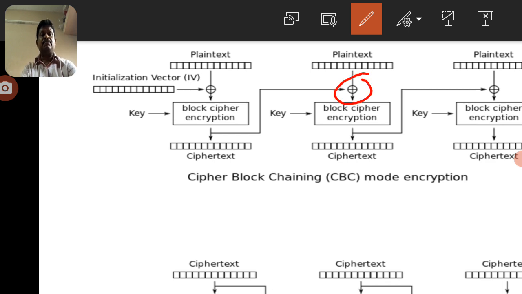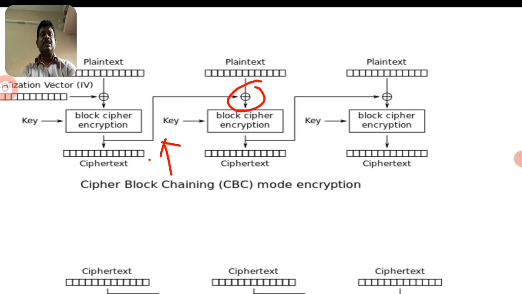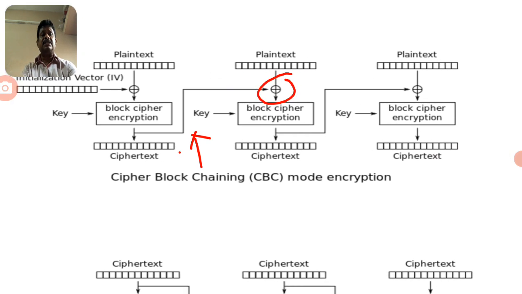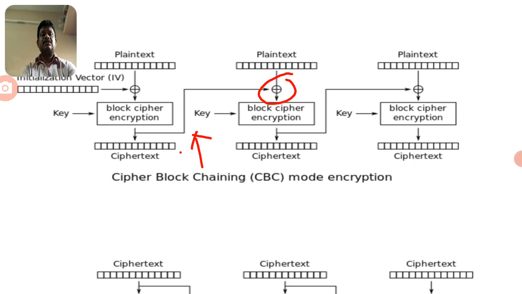The second block input is taken from the first block output. So the first block output is substituted to the second block input, and similarly the second block output is added to the third block input. We will continue until the last block. That means the second block depends on the first block.